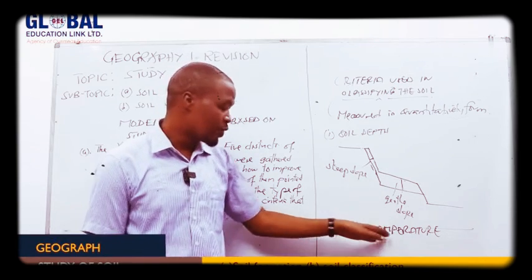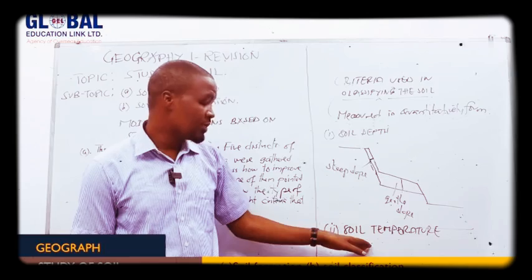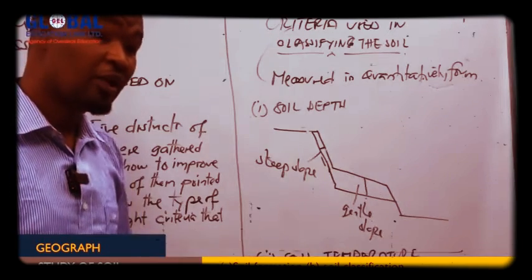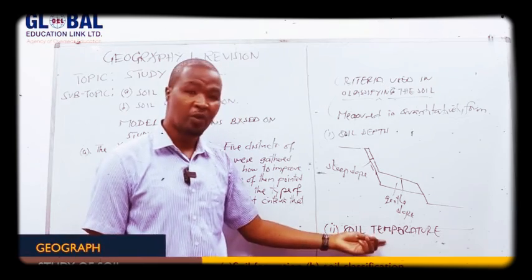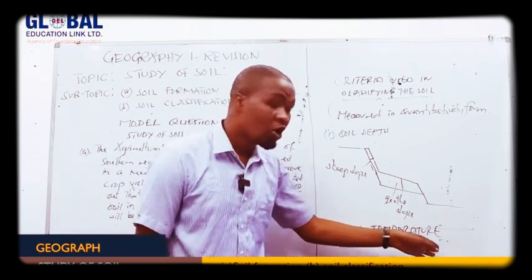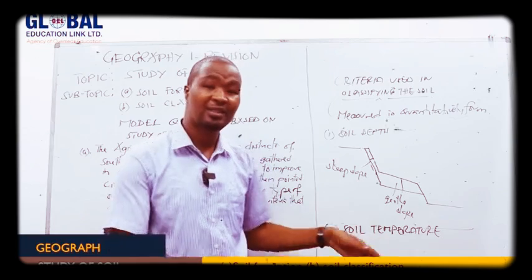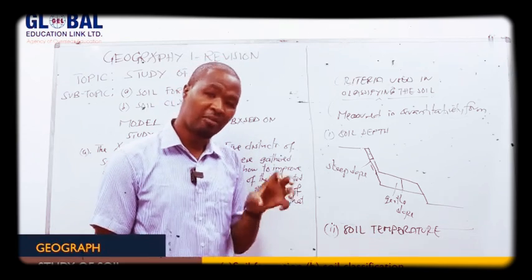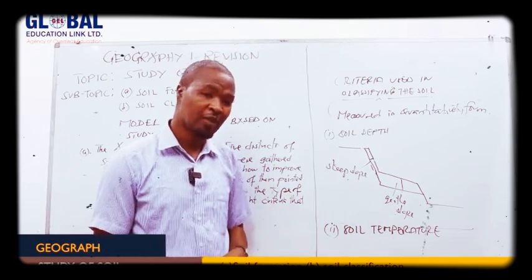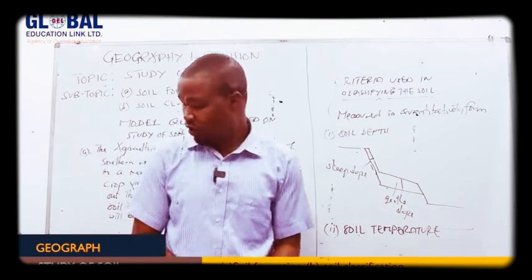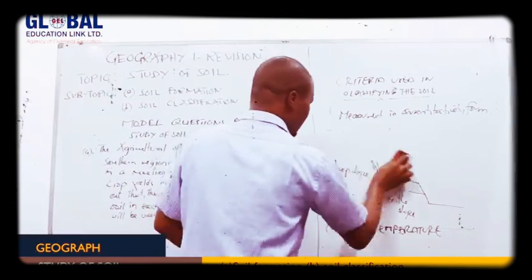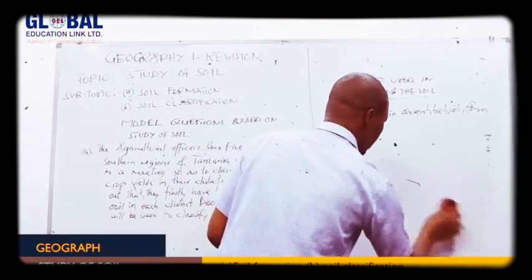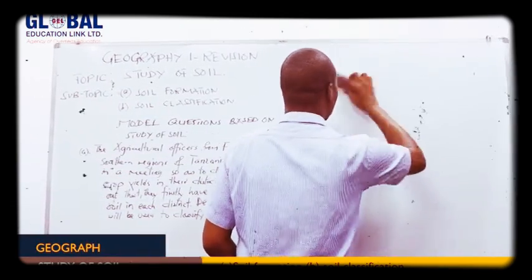Because one among the criteria that may be used to determine the productivity or the growing of a seed within the soil is temperature. We expect the warm temperature rather than the cold temperature for a plant or a seed to grow. This is another criteria.